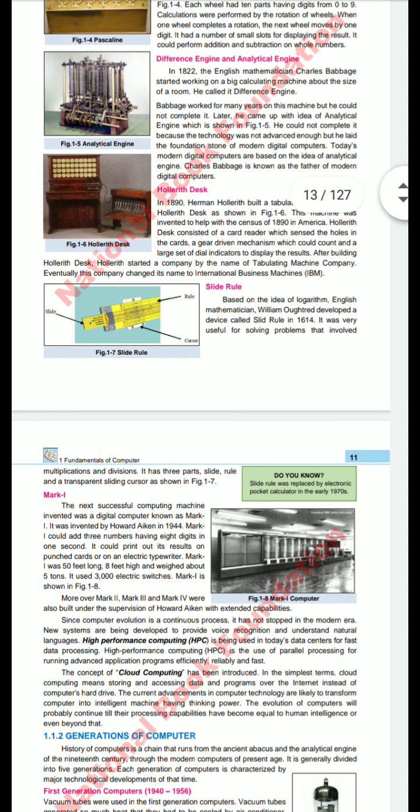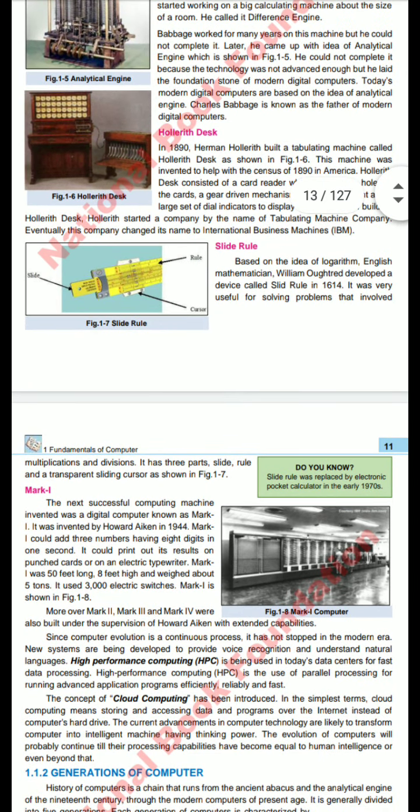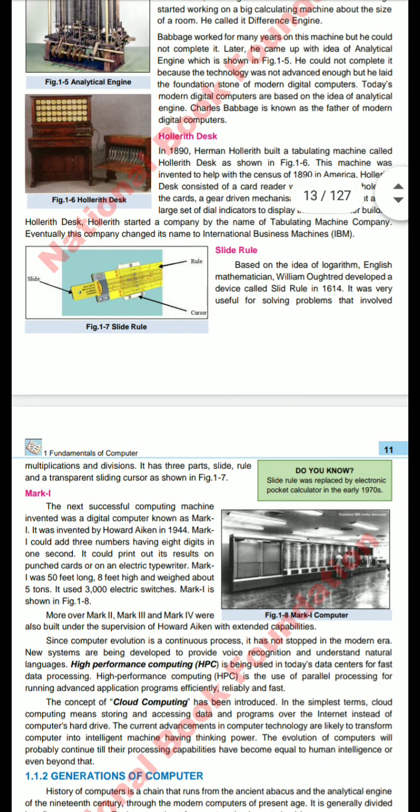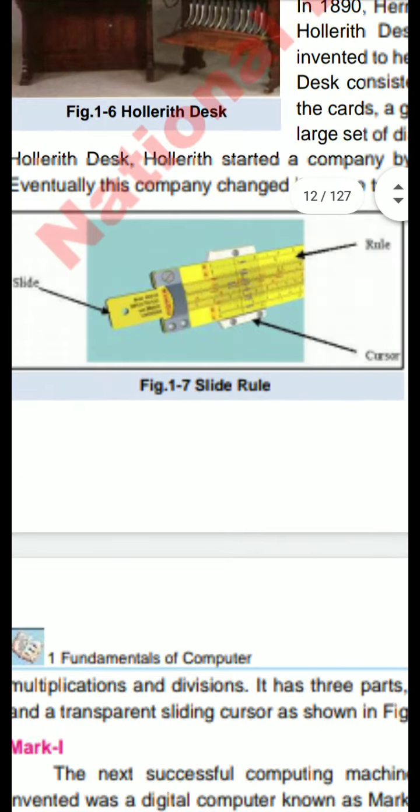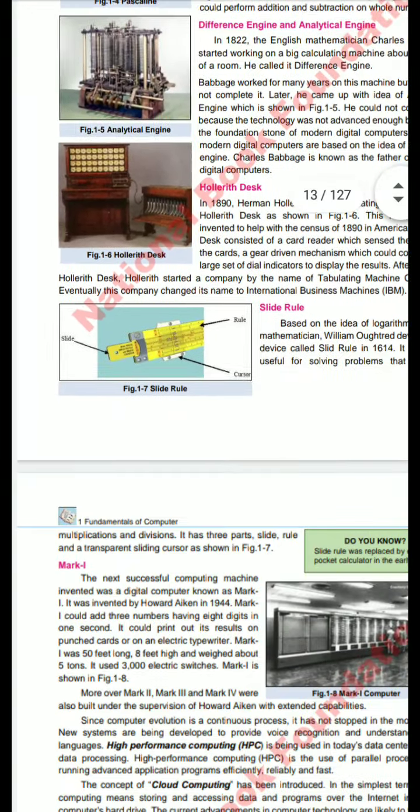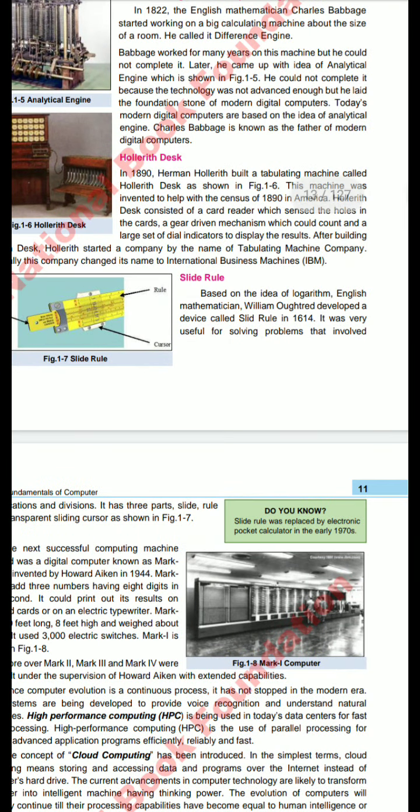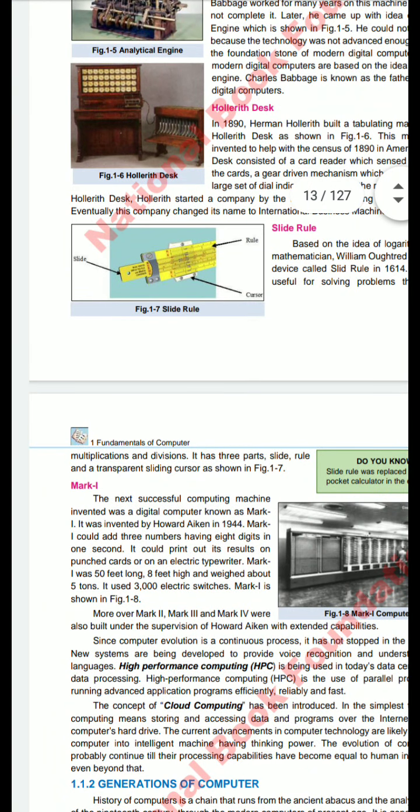slide rule. Based on the idea of the logarithm, English mathematician William Oughtred developed a device called the slide rule, shown in the figure. This is the diagram of a slide rule. In 1614, it was very useful for solving problems that involved multiplication and division.